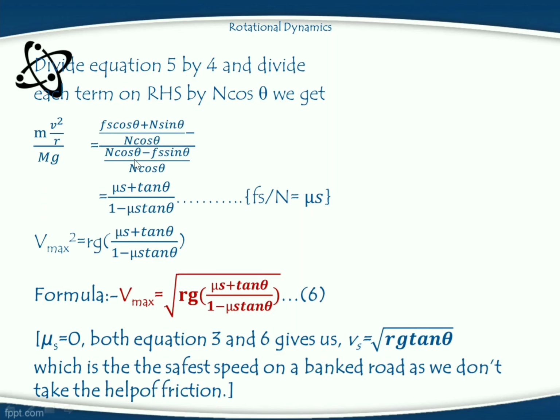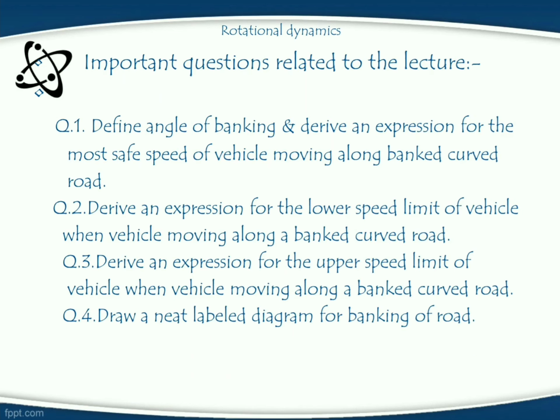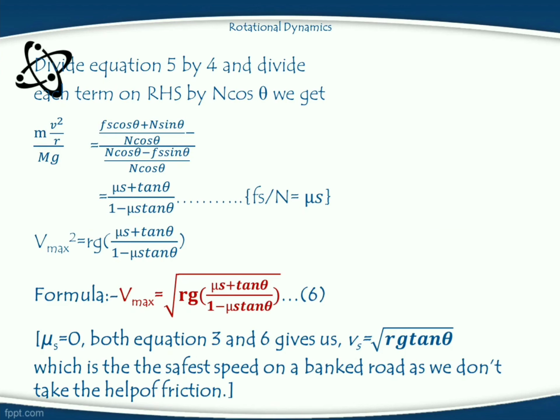Then N cos theta upon N cos theta gets cancelled, then 1 remains with minus sign, and Fs sin theta upon N cos theta, Fs upon N is nothing but mu s, and sin theta upon cos theta, that means tan theta. Hence, V square max is equal to Rg in bracket mu s plus tan theta upon 1 minus mu s tan theta. Taking square root, we get the maximum value of velocity when the vehicle is moving along a banked curved road.